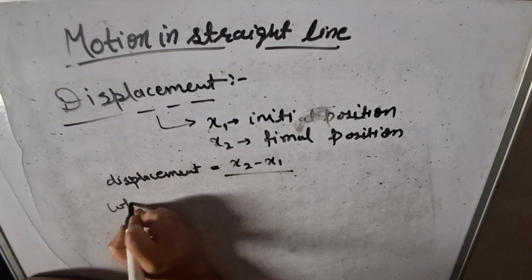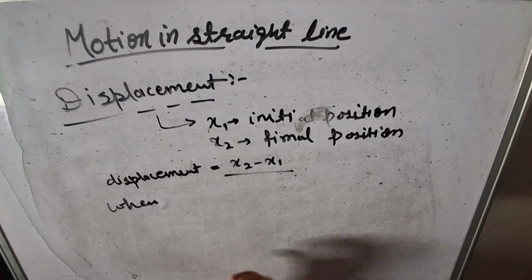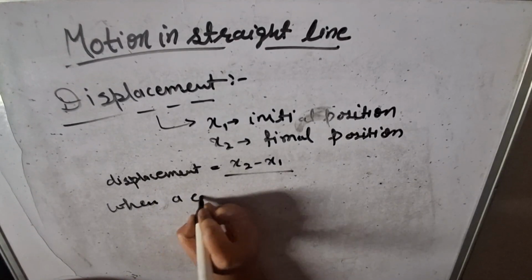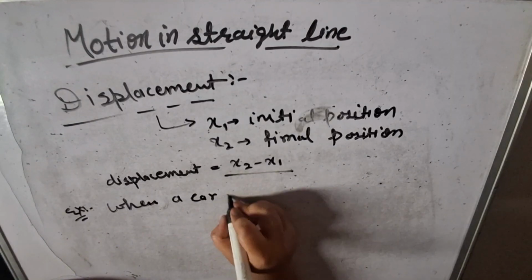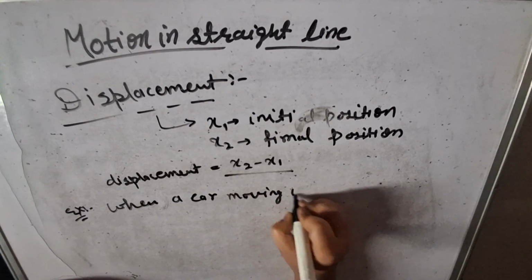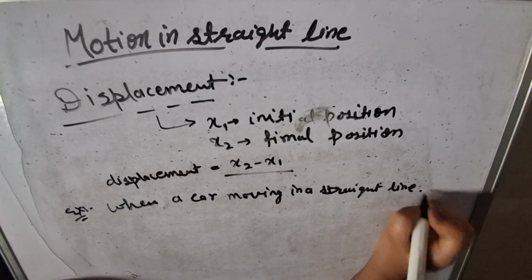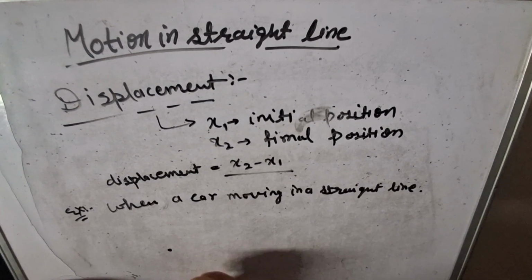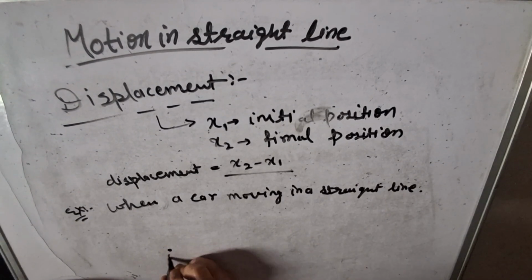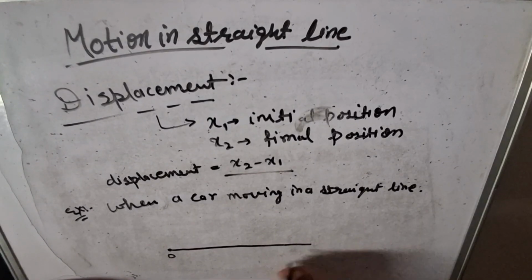Okay, when a car, we are taking this example, when a car is moving in a straight line, it's just an example, let the position be at the origin point, at the 0, and it's traveling in plus x direction.